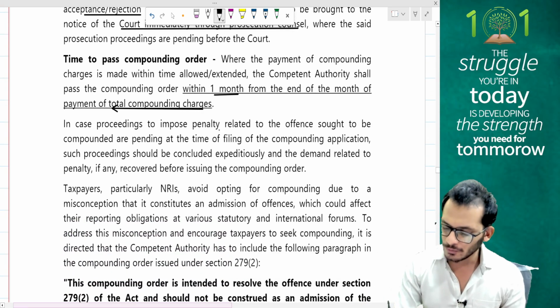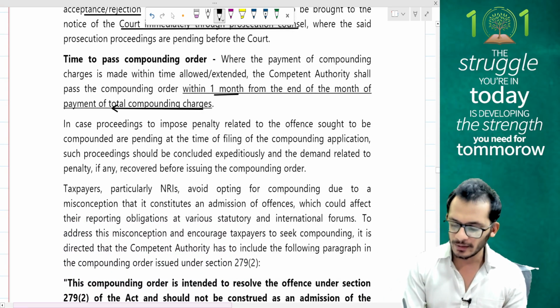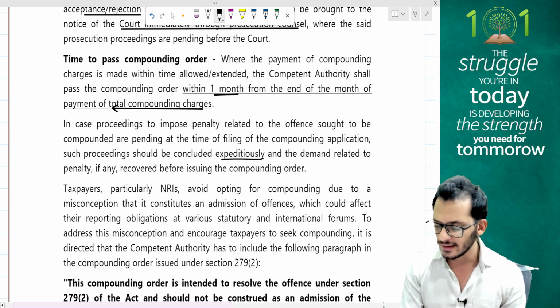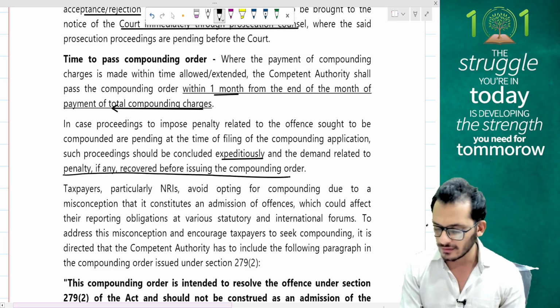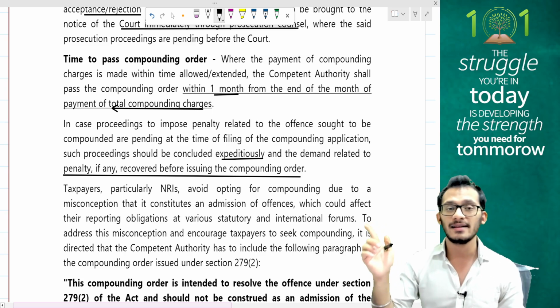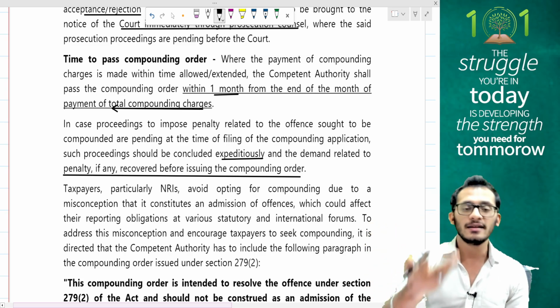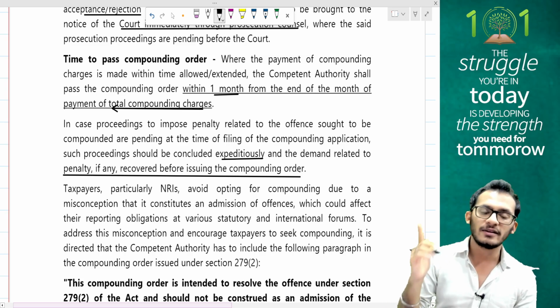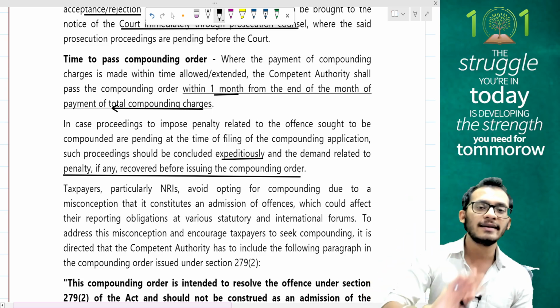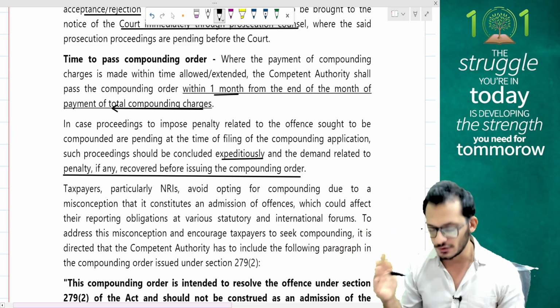In case the proceedings to impose penalty related to an offence sought to be compounded are pending at the time of filing the compounding application, such proceedings should be concluded expeditiously and the demand relating to penalty, if any, should be recovered before issuing the compounding order. Yes, since all payments have to be taken into consideration, if there is any penalty which is pending for this case, you have already pleaded guilty, you are supposed to pay the penalty. So if there is any penalty, then penalty proceedings will be closed first. They will ask you to pay the penalty and then the compounding application will take its course.